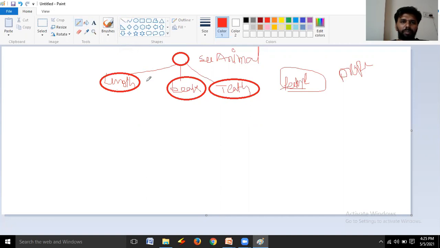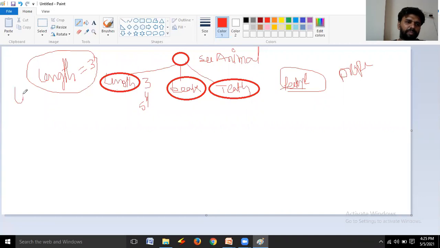For length we may use values like the length may be 3, the length may be 4 or 5. Like this we may assign some values to the length, right? Then we write something like length is equal to 3 or length is equal to 4. Now onwards, this one is treated as a literal. This one is treated as a literal.